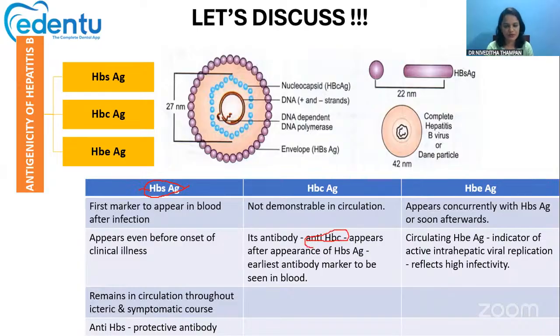Okay, please do not get confused. Then HBe antigen also appears along with that of the HBs antigen or maybe soon afterwards. The circulating HBe antigen is an indicator for active intrahepatic viral infection. It usually shows that this patient is highly infectious in nature. All right, so that's about the HBe antigen.